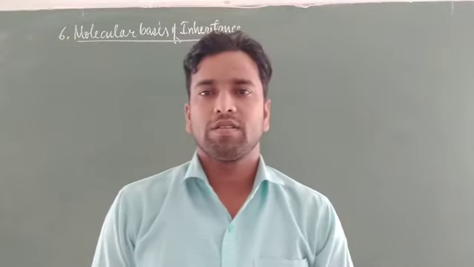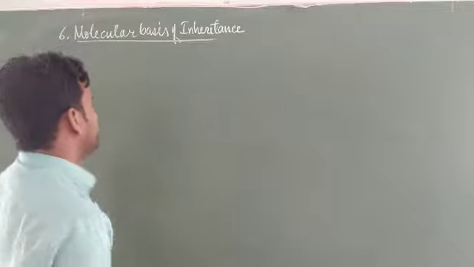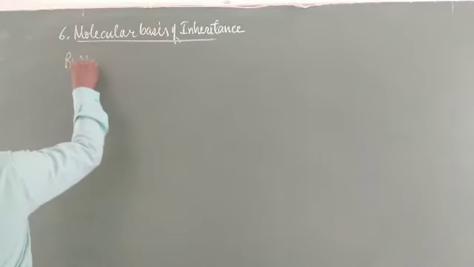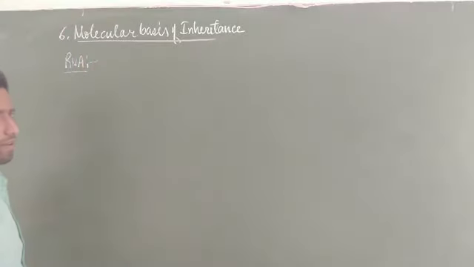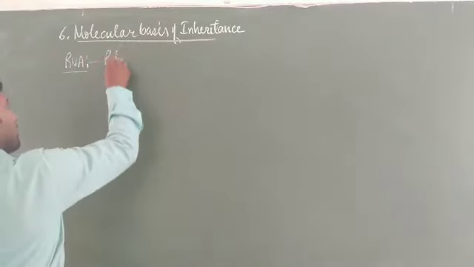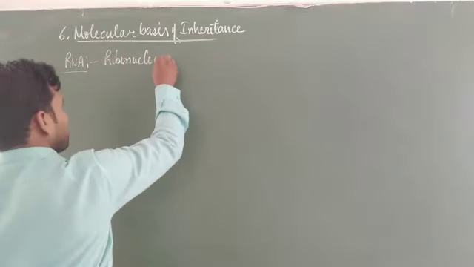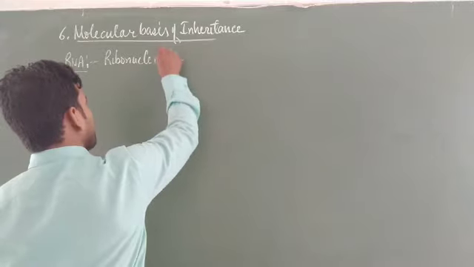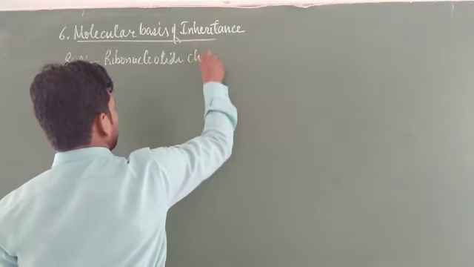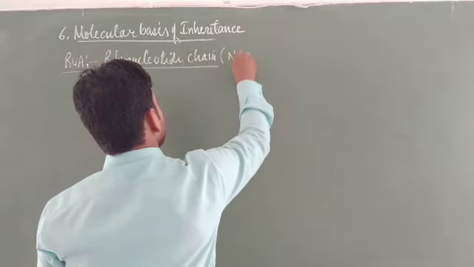Hello dear students, we are going to learn a topic today, RNA, under the chapter Molecular Basis of Inheritance of class 12. The full name of RNA is ribonucleic acid. It is a ribonucleotide chain. It is also a type of nucleic acid, like DNA.